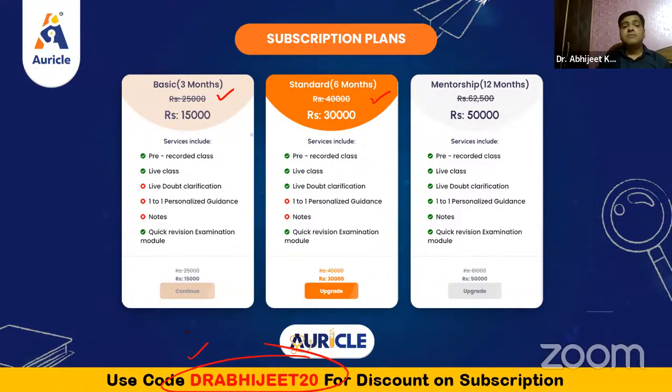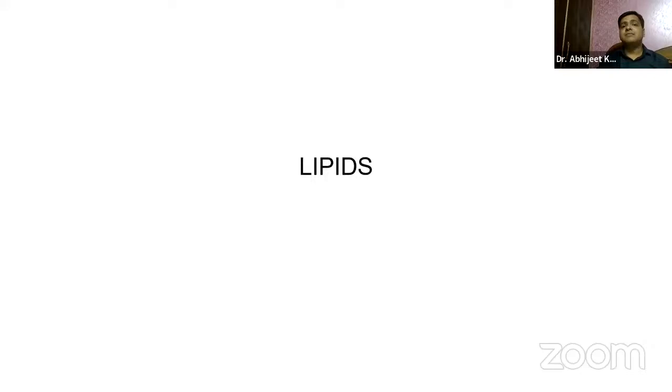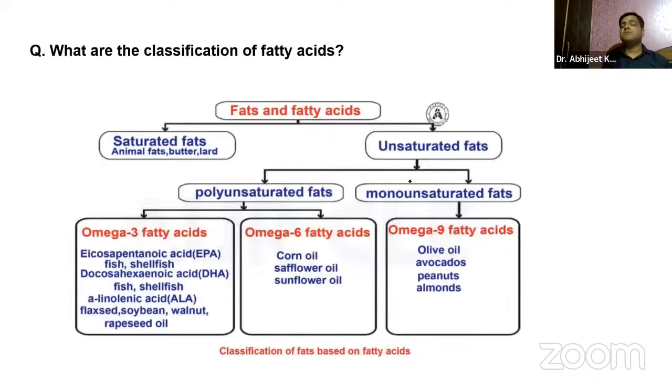Now, without wasting much more time, let us just start with lipids part 2. In this, the very first question that I will be discussing with you is the classification of the fatty acids.